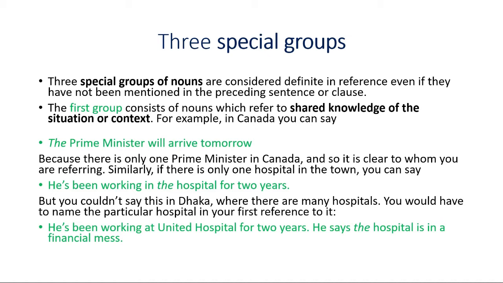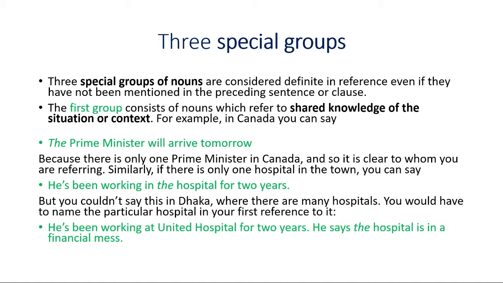Okay, so we are discussing these three special groups. The first group consists of nouns which refer to shared knowledge of the situation or context. Let us discuss some examples, because examples make things clear. The Prime Minister will arrive tomorrow. There is only one Prime Minister in Canada, isn't it? So we are talking about the Prime Minister of Canada, and it is clear to whom you are referring, isn't it? We know that every country has one Prime Minister, if they do have any.